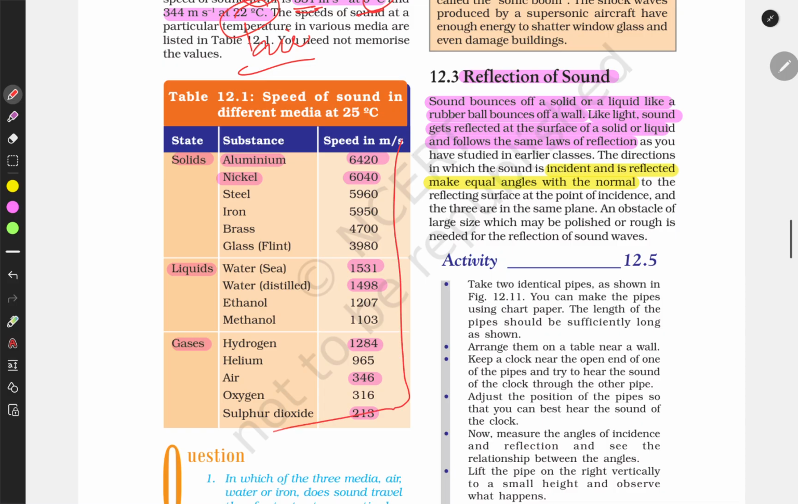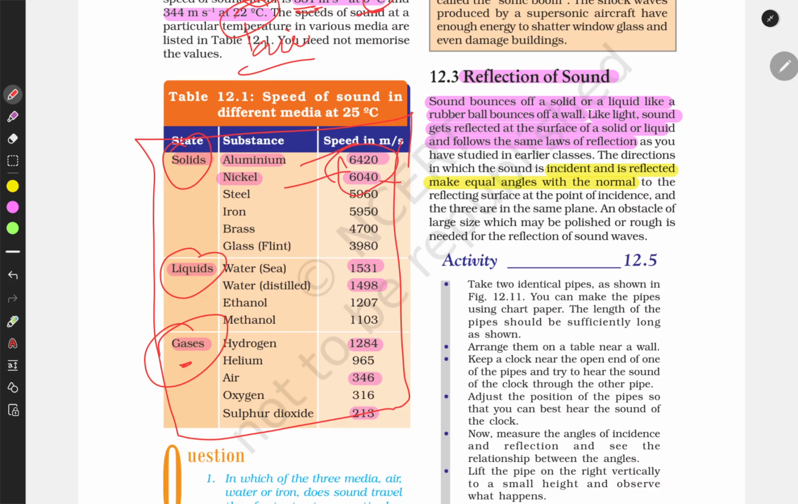This shows the speed of sound in different media. It is highest in solids, then in liquids, and the minimum is in gases. Aluminum, nickel, these are metals in which sound travels very fast. In water, ethanol and methanol, the sound travels at this speed, and in gas it is the slowest. In air this is about 344, and the sound we hear travels at this speed.